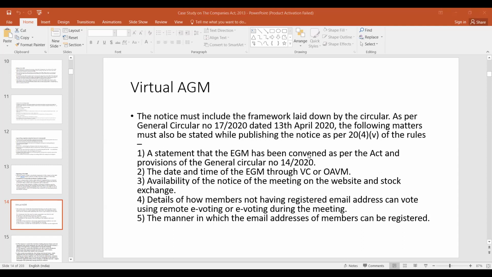A statement that the EGM has been convened as per the Act and the provisions of the general circular. Date and time of the EGM through VC or audio visual means. Then availability of the notice of the meeting on the website and stock exchange. Details of how members not having a registered email address can vote, remote e-voting or e-voting during the meeting. Then the manner in which the email address of the members can be registered. So these are some of the provisions regarding this e-voting.